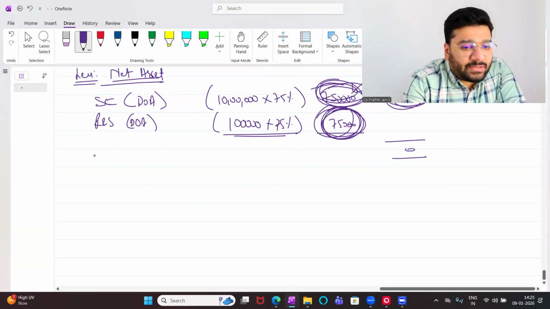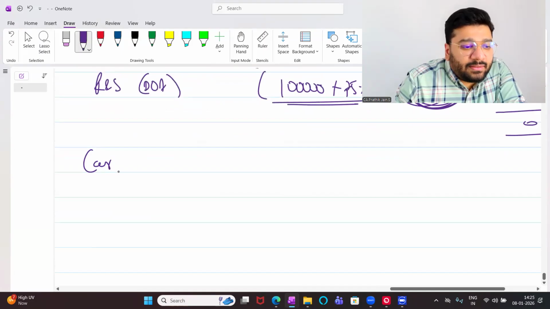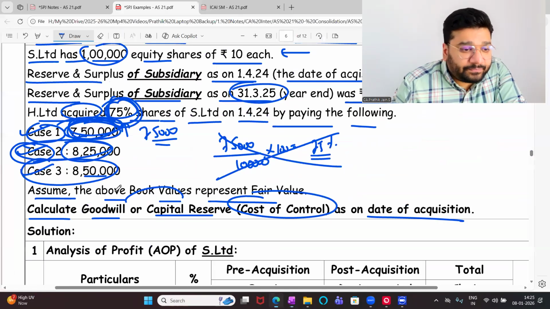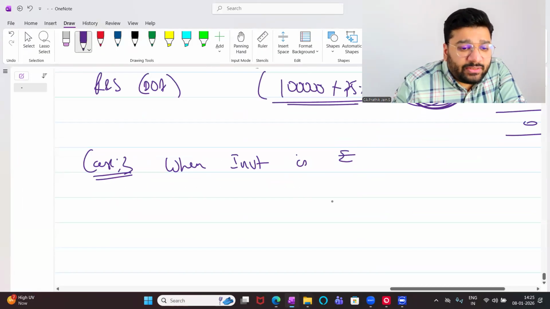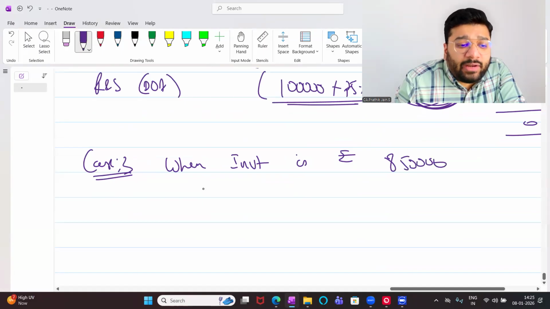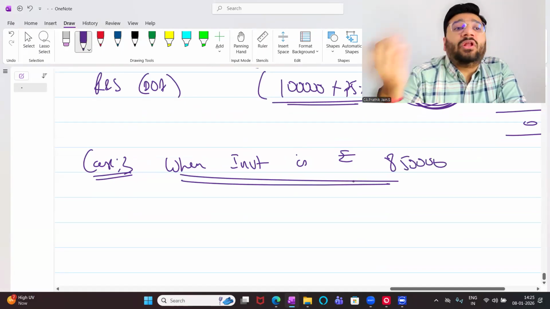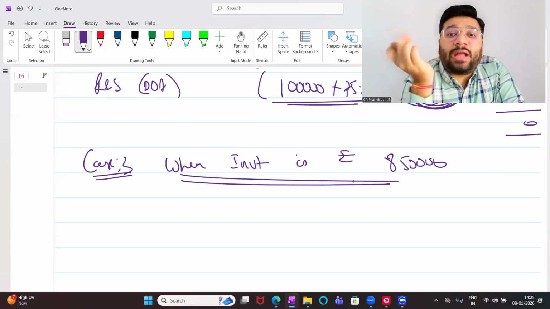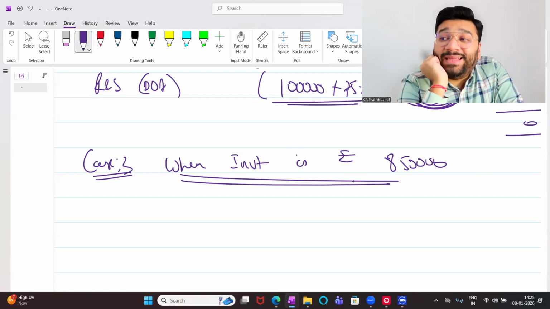Now, next case. Case 3. When investment is rupees 8,50,000. What are we supposed to calculate? Same goodwill or capital reserve. So in case 1, we saw capital reserve. Case 2, what did we see? No goodwill, no capital reserve. So case 3 should be what automatically? Goodwill. So like that, we'll assume and come in exams.